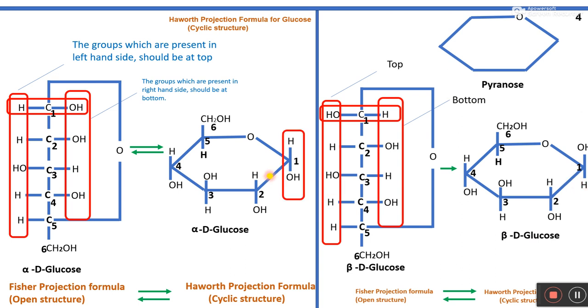So in these cyclic forms of glucose, in alpha D glucose, the hydroxyl group is at the bottom, but in beta D glucose, the hydroxyl group is at the top of the carbon 1 position. So that's why these two isomers are considered as anomers, because these two differ in configuration around the carbon 1 atom, right? So these two are considered as anomers.